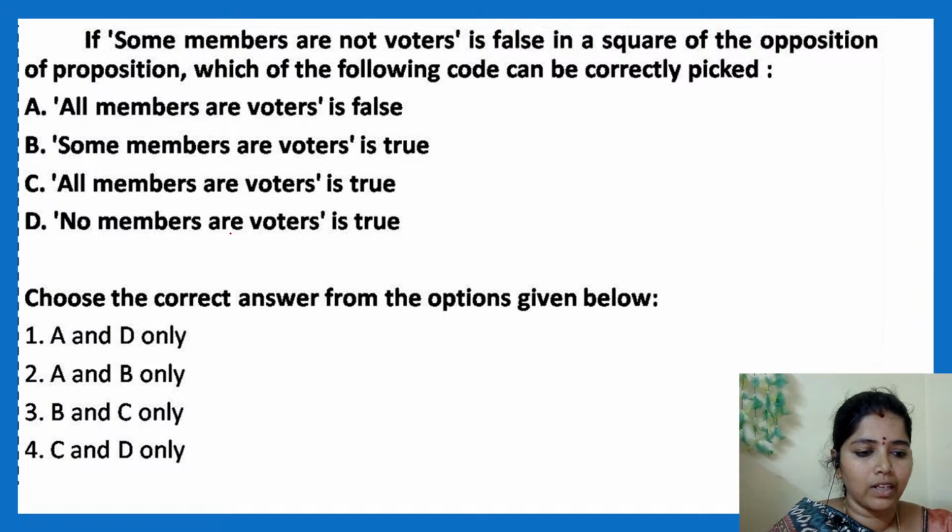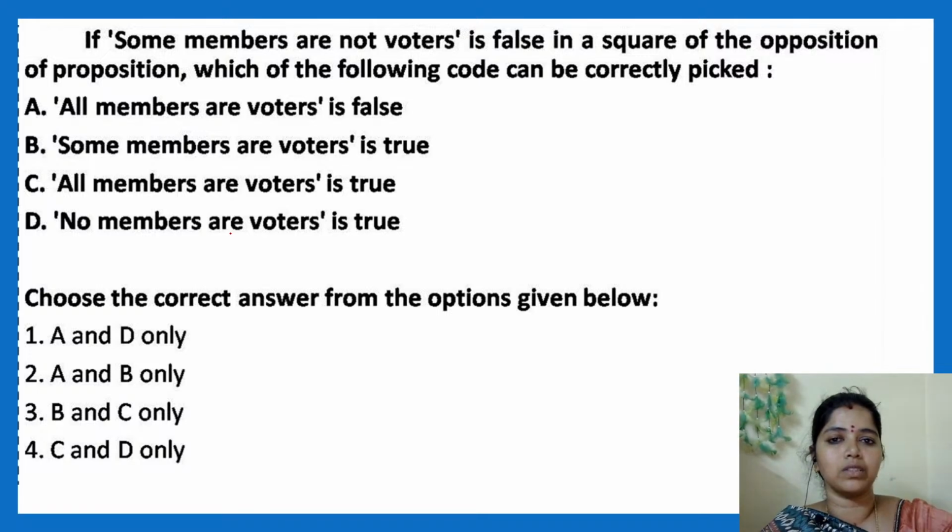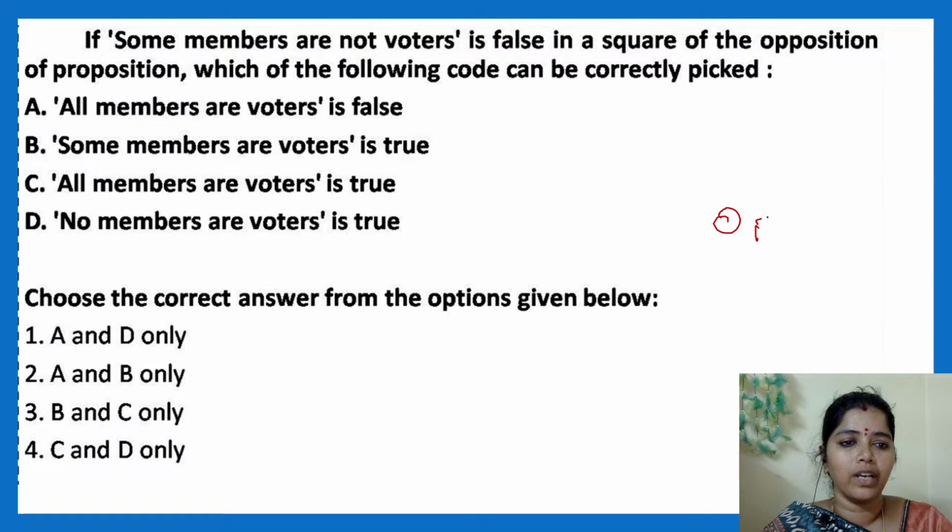Very good. Clear. "Some members are not voters" is false. I give "Some members are not..." nothing but what? O type statement. If it is false, the O type statement is false. See, this is an A type statement. This is what kind of statement? This is an I type statement. This is again an A type statement. This is again an E type statement.